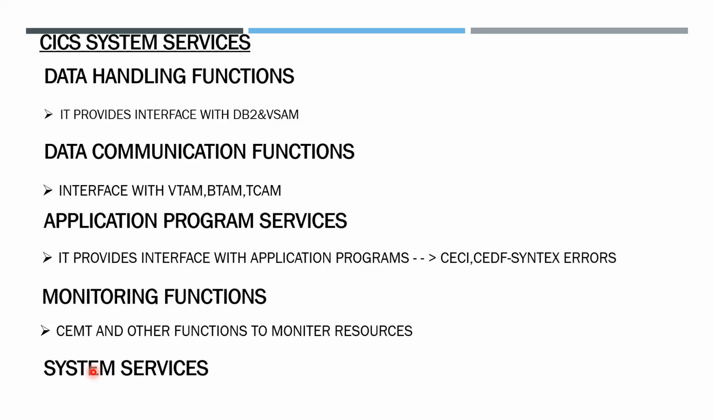System services. System services means how KICS and the JetOS interact. JetOS is the major operating system in the mainframe. KICS is the sub system, or sub operating system, in the mainframe. It is about how KICS interacts with the mother OS, JetOS.